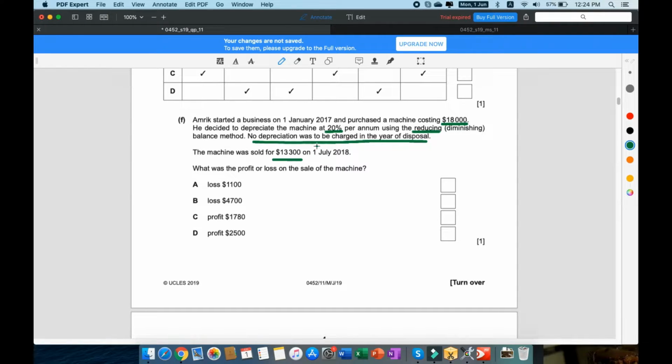So we're not going to be counting any depreciation, because he said that no depreciation was to be charged in the year of disposal. So that means that we're only going to be putting in 1 year worth of depreciation.